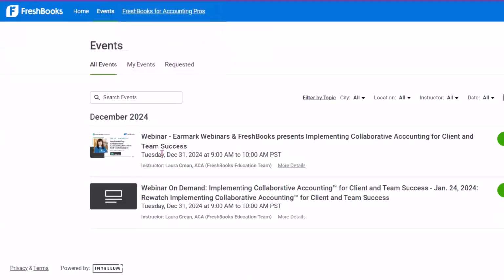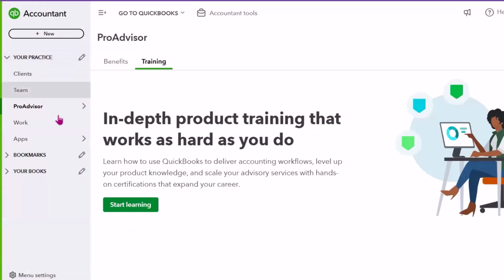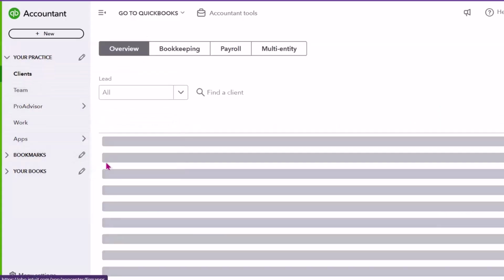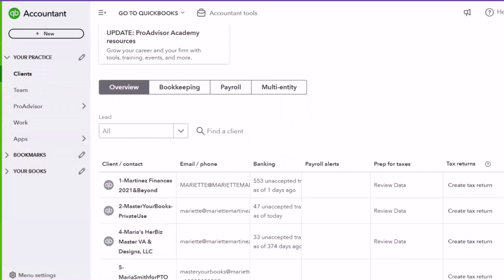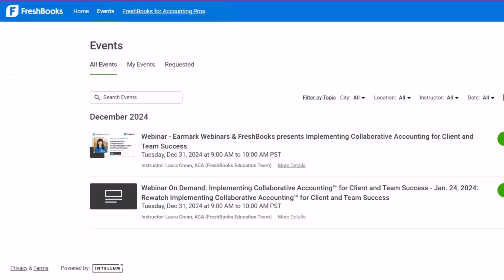So again, here, instead of it basically being in the exact same place, because this is where in QuickBooks' case, you have your QuickBooks Online Accountant, you have your training, and then you can click on your clients. When it comes to FreshBooks, you actually have the FreshBooks Academy.